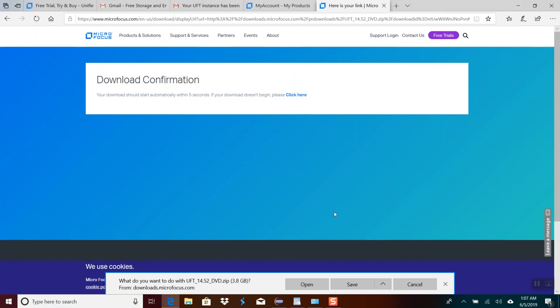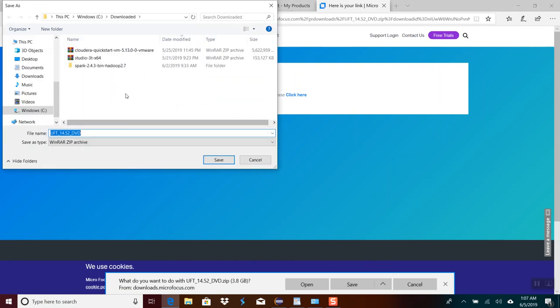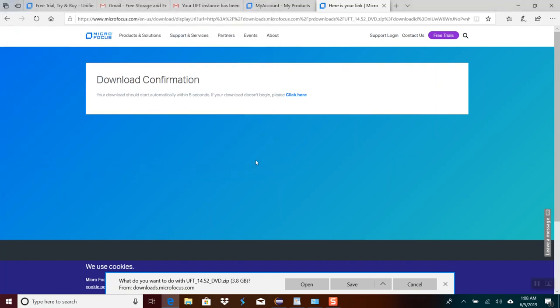It will open this download option. I would save it to a particular location, and I'm going to save it to the downloads folder. As you can see, I downloaded it already. For your case, you can select any folder on your machine and click the save button. Since I already downloaded, I don't want to save it. Click cancel. And this download will take about 5 minutes.